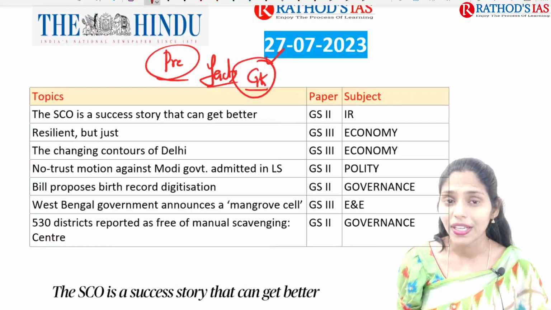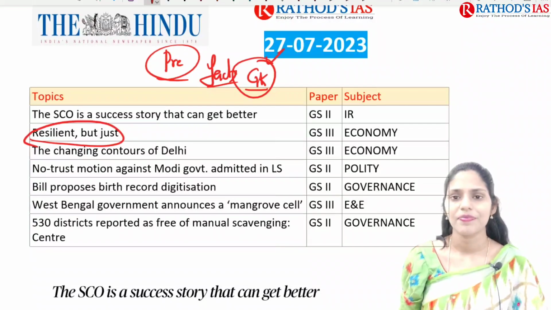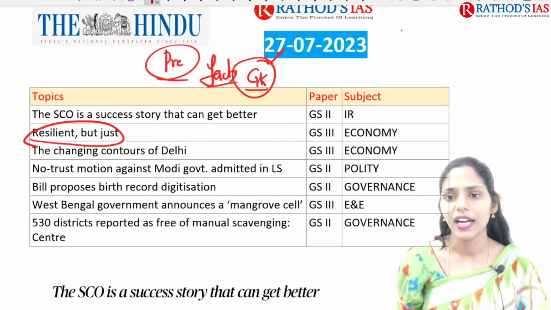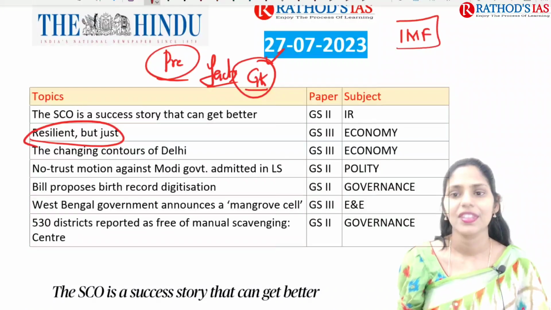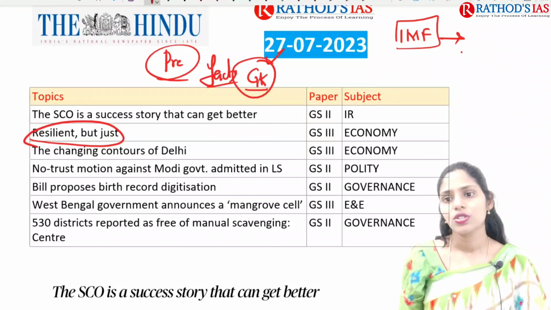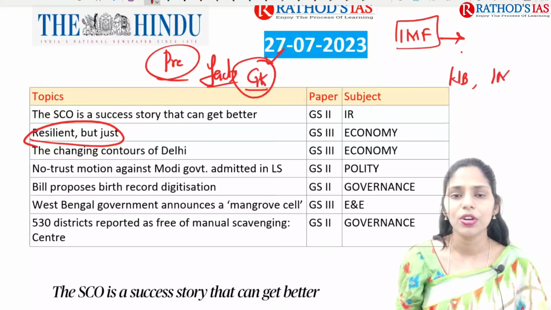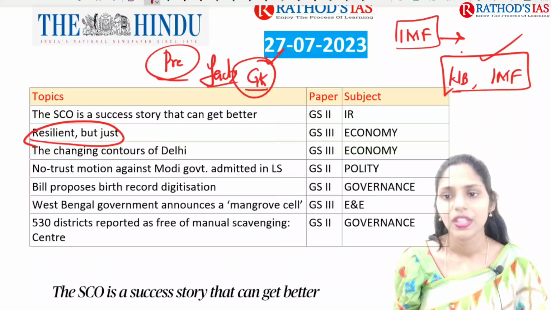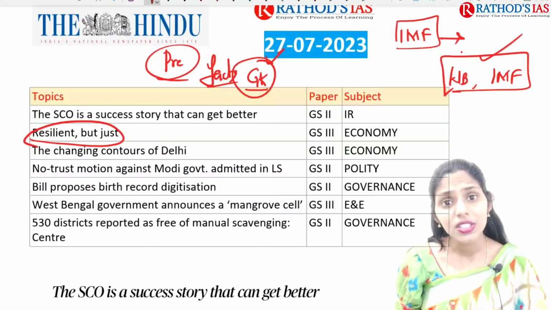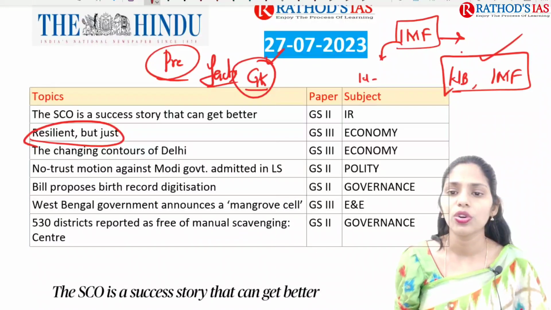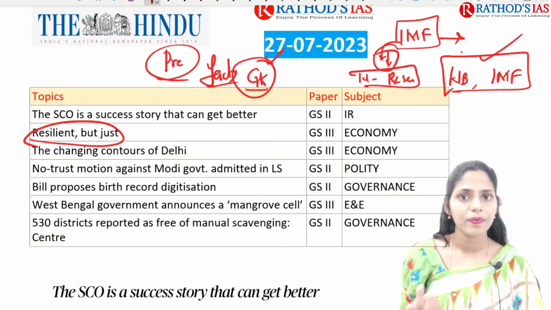Okay. And the next topic is about Resilient but Unjust. So why is this article in news? In yesterday's lecture we already discussed the background that IMF came up with a forecast. IMF is nothing but International Monetary Fund. World Bank and IMF are called Bretton Woods twins and they came into existence after World War II. So why is it in news? Because IMF came up with an estimate and says that the world is going to face a recession, that means a slowing of growth seen across the globe.